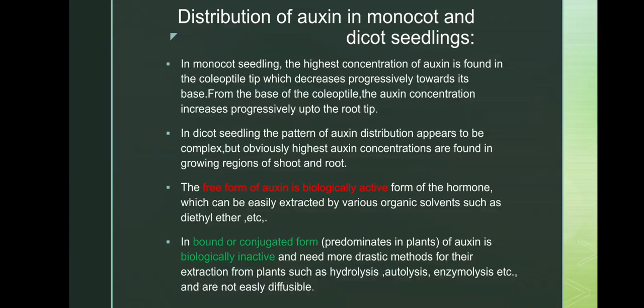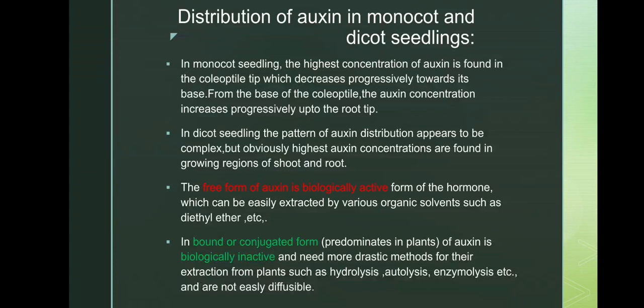Next, where it is distributed in monocot and dicot seedlings. In monocot seedlings, the highest concentration of auxin is found in the coleoptile tip. It is important to note that it decreases progressively towards the base. From the base of the coleoptile, the auxin concentration increases progressively up to the root tip. This must be mentioned.